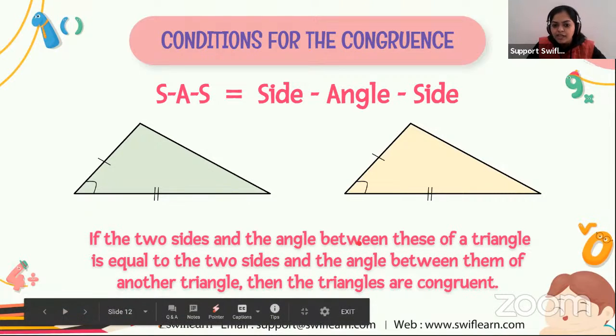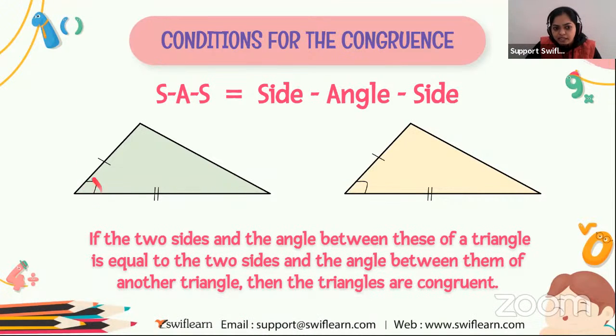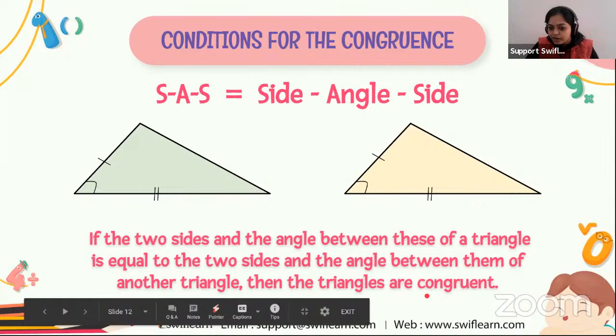and the angle between these two sides of one triangle are equal to the two sides and the angle between them of the other triangle, then the triangles are congruent. What it says is, if one side and the other side and the angle between these two sides are equal to the corresponding sides and angle of the other triangle, then these two triangles are congruent. This is the second condition for congruence, and this congruence condition is known as side, angle, side.